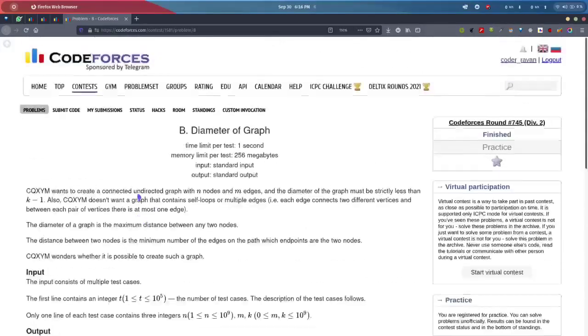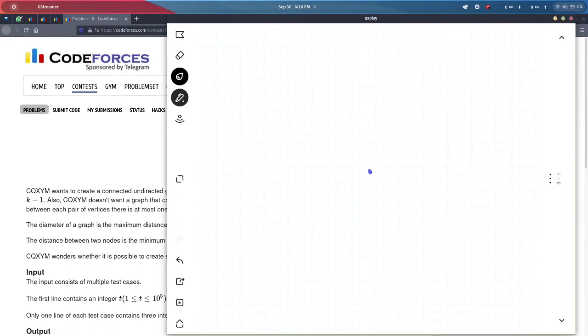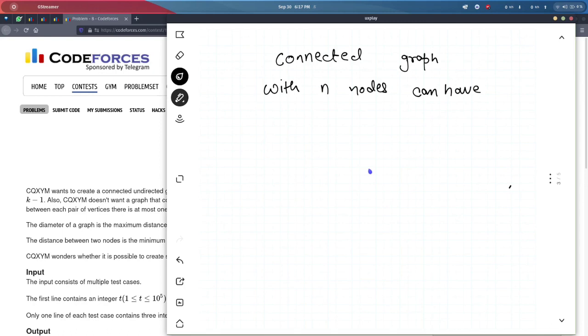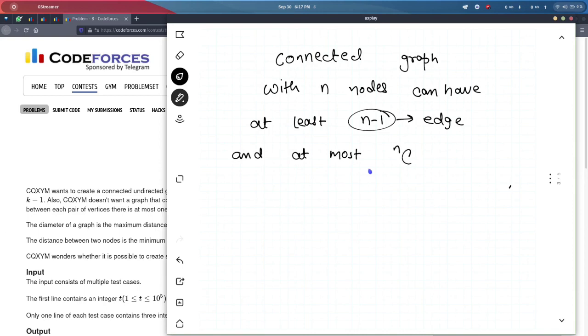So first let's see what are the edge cases that can be possible. So a connected graph with n nodes can have at least n minus 1 edges and at most nC2 edges. Why is this?